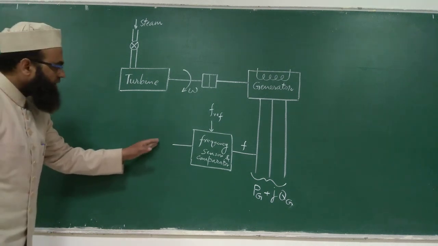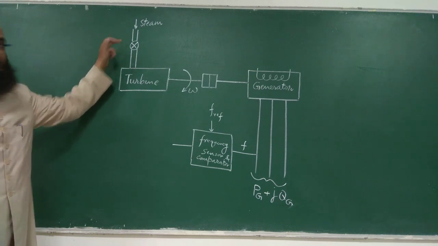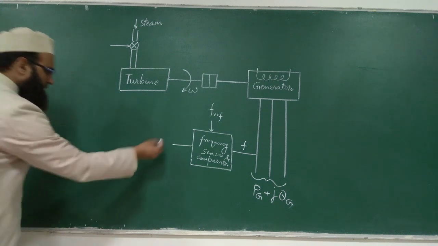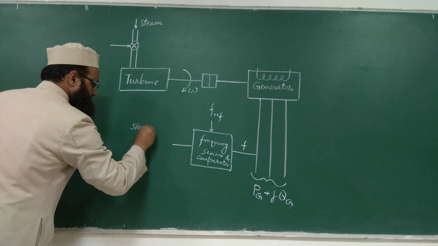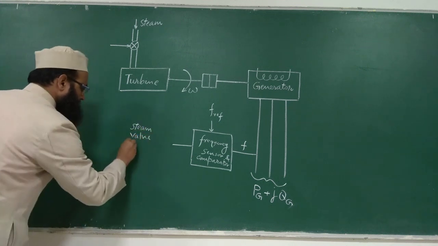Which controller? The controller controlling the steam valve. So make an arrow like this and write here steam valve controller.